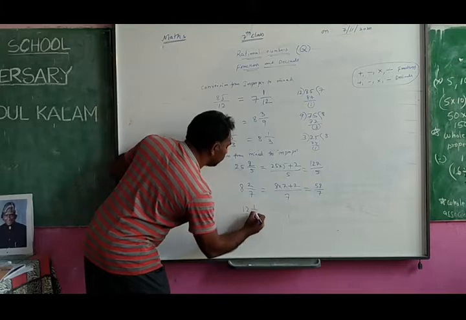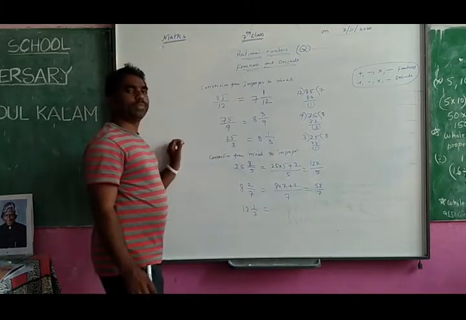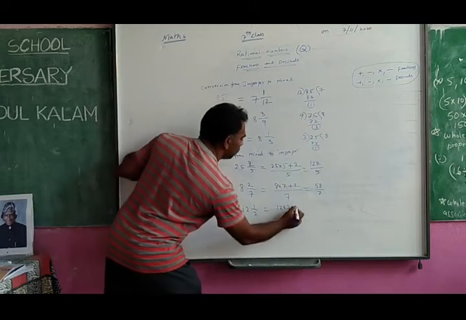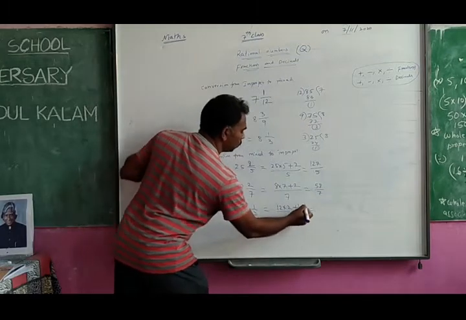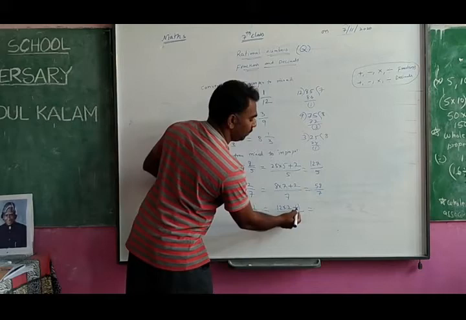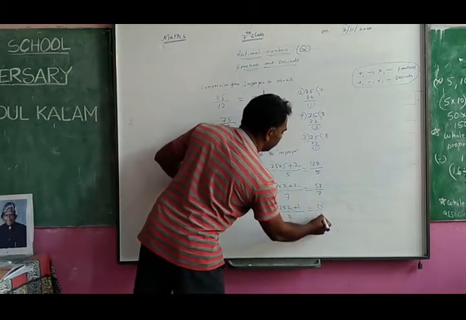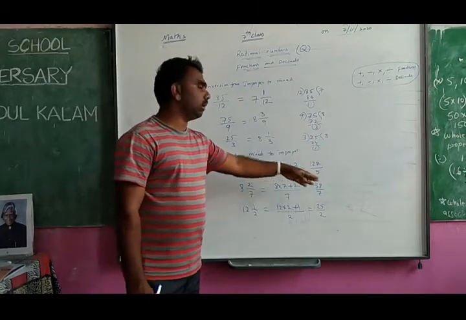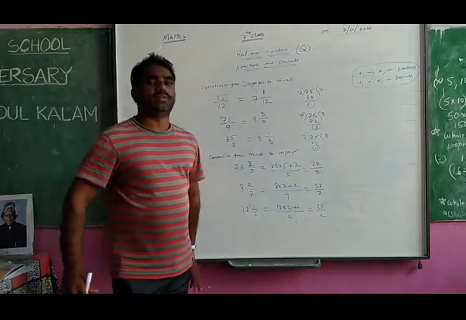So 12 1 by 2. How do you convert? 12 into 2 plus 1 by 2. 12 2s are 24 plus 1, 25 by 2. This is the way of converting mixed to improper and improper to mixed.